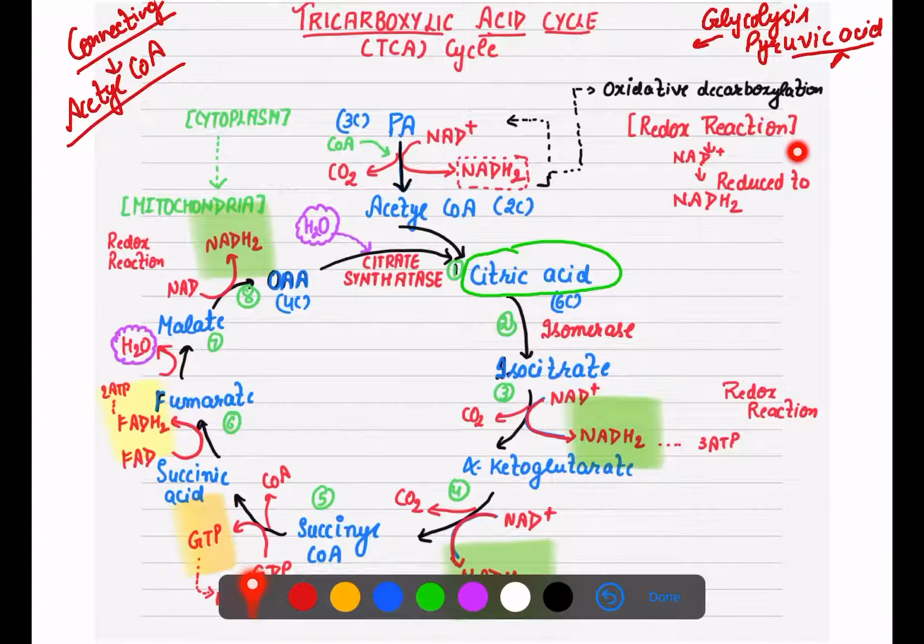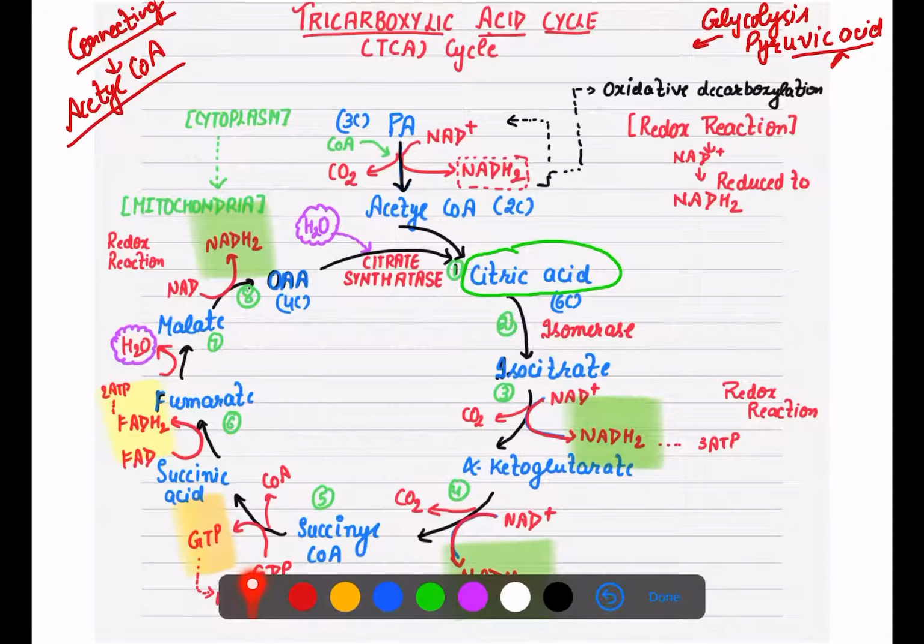You know that here NAD+ is reduced to form NADH2, and coenzyme A is added. Now this undergoes a decarboxylation step, so CO2 is released, because pyruvic acid is a 3 carbon compound and acetyl coenzyme A is 2 carbon. So where is the 1 carbon? 1 carbon is released in the form of CO2.